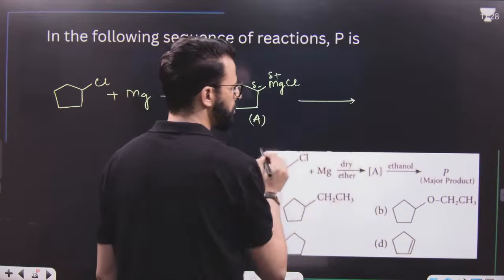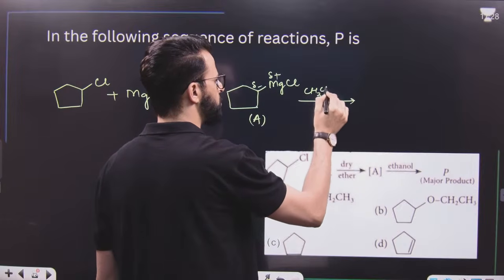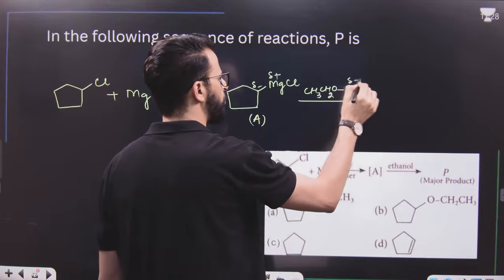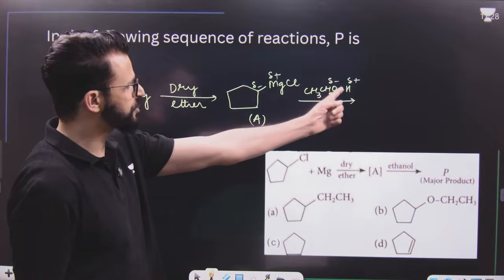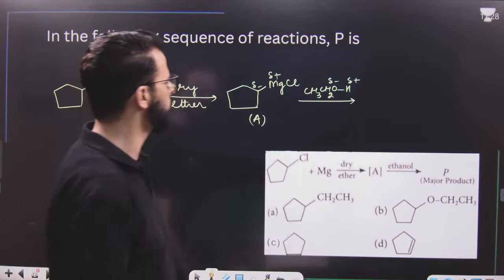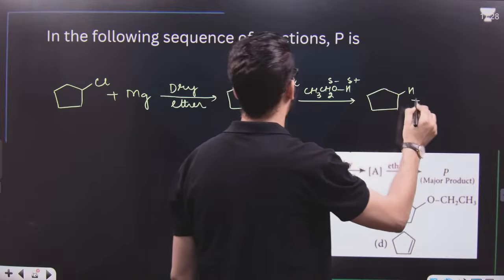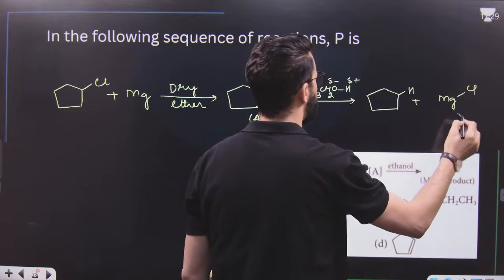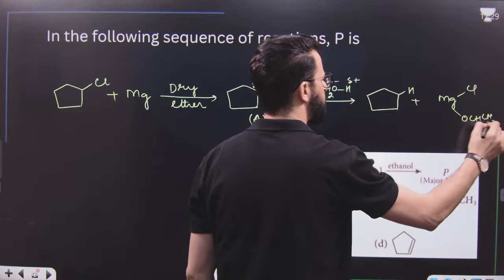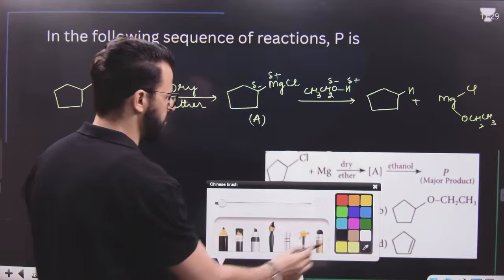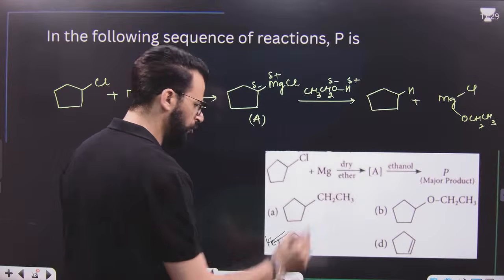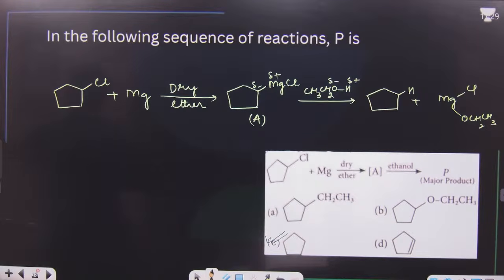After this, on treatment with ethanol, meaning CH3CH2OH, this is the positive part, this is the negative part. Negative will abstract positive and this positive will go with negative. That means we will get a structure like this, cyclopentane plus MgCl, and to this Mg OCH2CH3 will be attached. So cyclopentane will be obtained as the major product. I hope this point is clear.